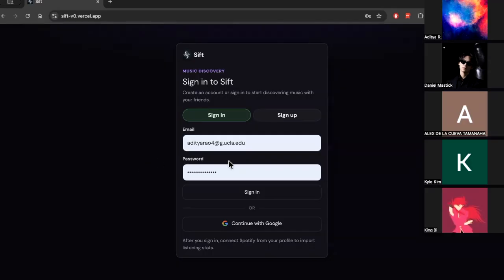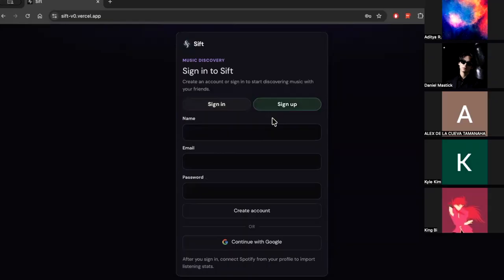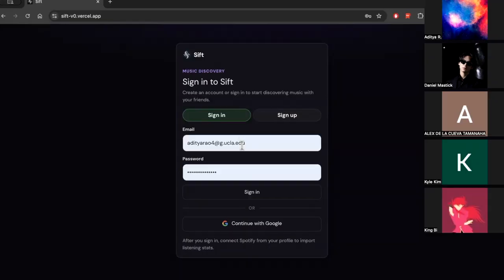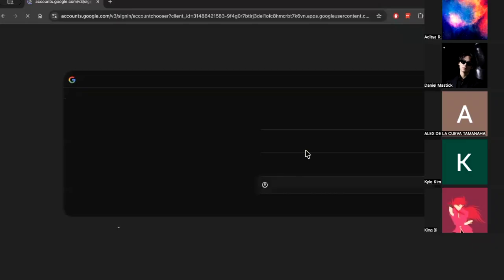First thing I'll do is sign into Sift. I already have an account, so I want you to sign up for a new one. And to sign in, I can either use manual or via Google, which I'll do right now.